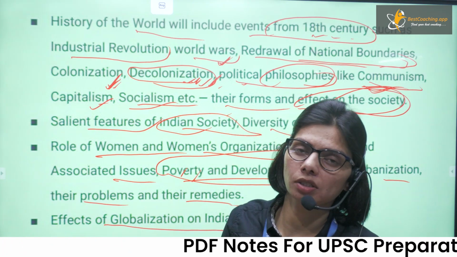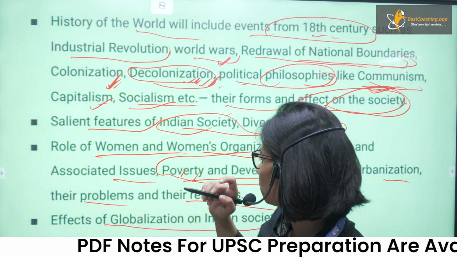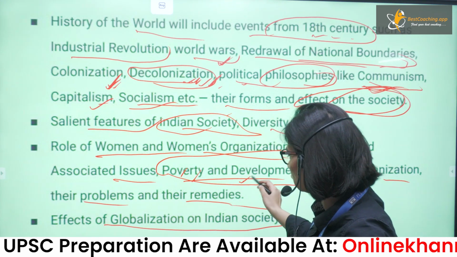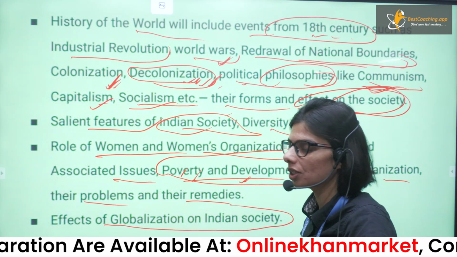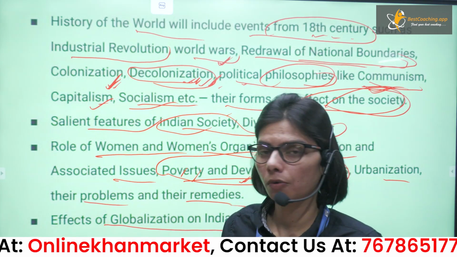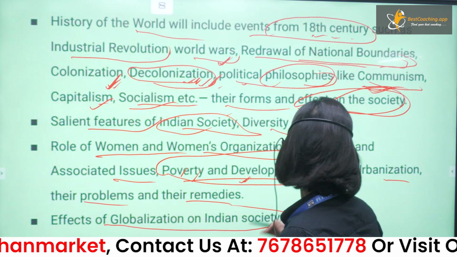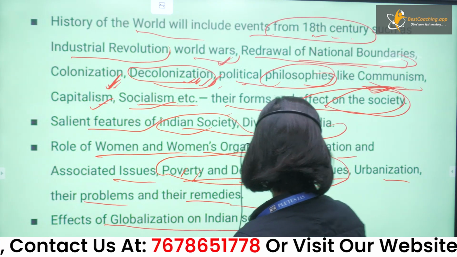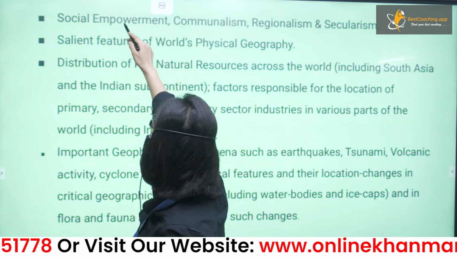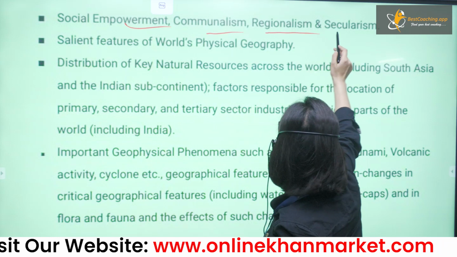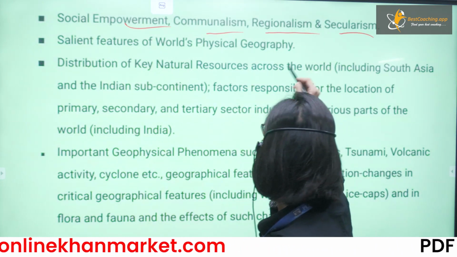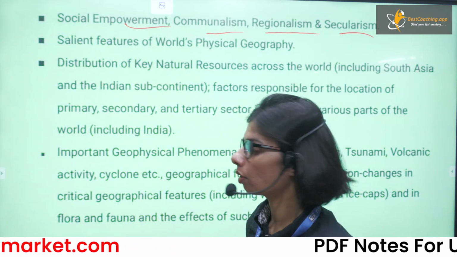There it mentions poverty and hunger, where you have to study these things in social justice. So that's why here also, and all the associated schemes that the government brings for the elimination of poverty as well as developmental issues. So you have to study here. Okay, and next, social empowerment, communalism, regionalism, and secularism. So you know that social empowerment happened, and all these thoughts were getting stronger.